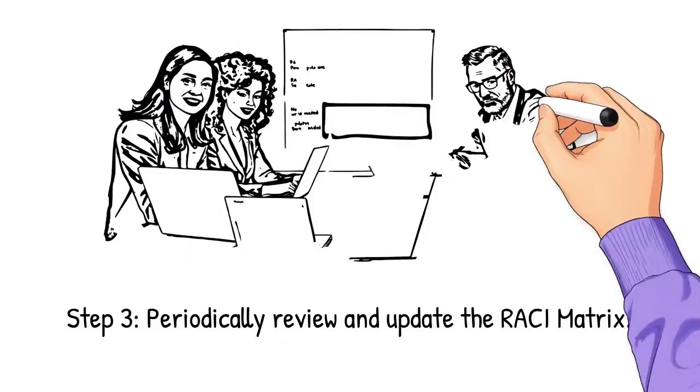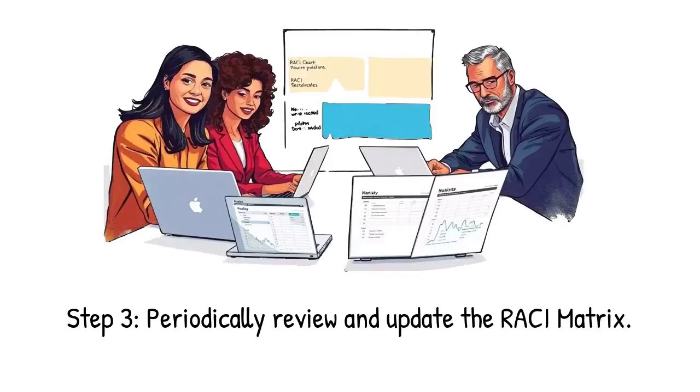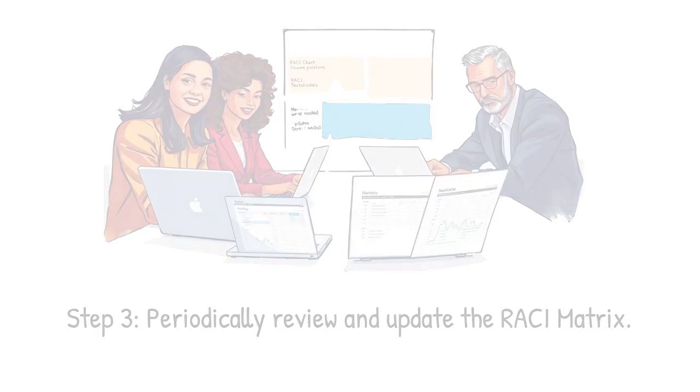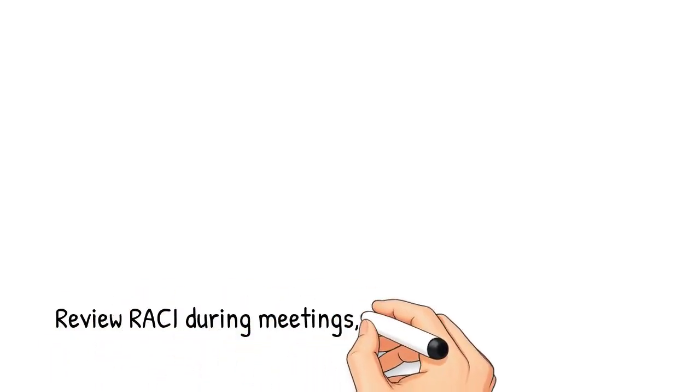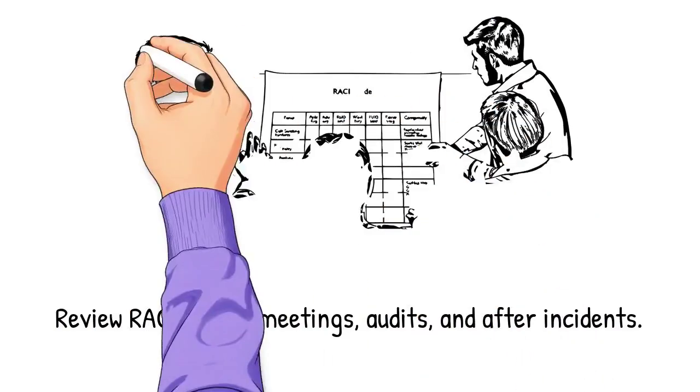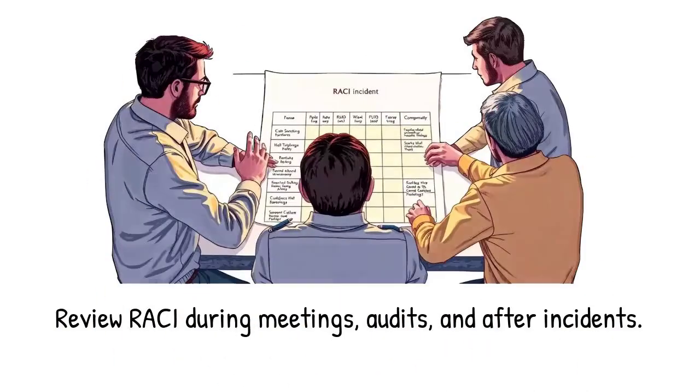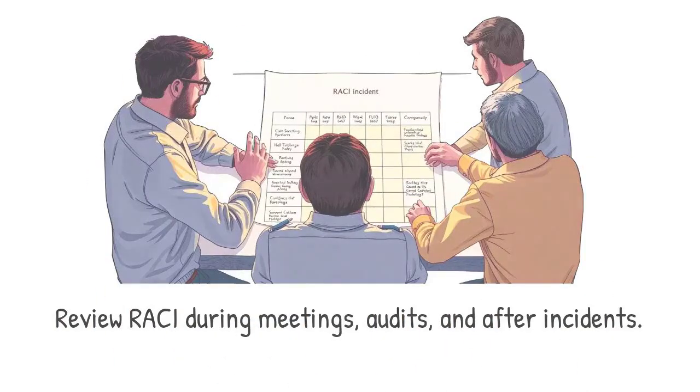The third step is review. Responsibilities change over time. People move to new roles, new equipment is installed, new hazards appear, and new processes are introduced. The RACI matrix must be reviewed periodically to ensure it reflects current operations. A good practice is to review it during management meetings, audits, or after incidents. If a failure occurs due to unclear roles, update the matrix immediately.